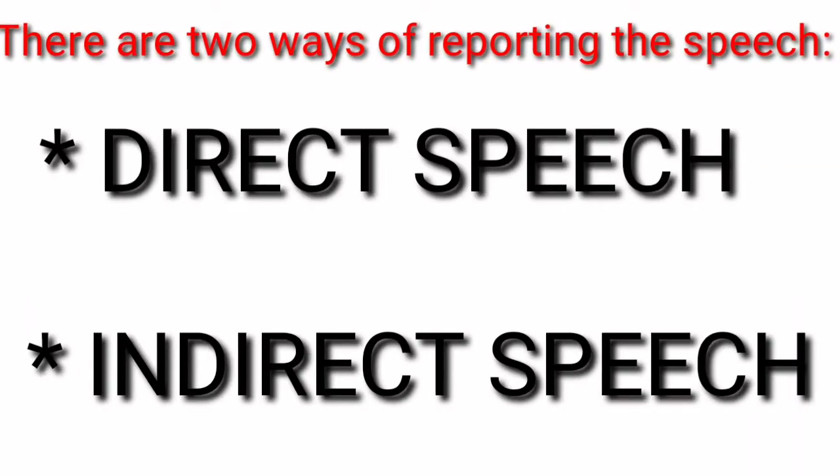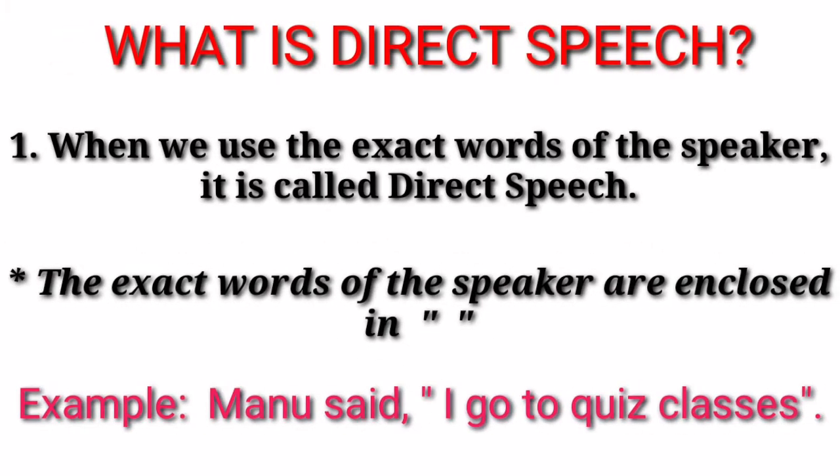There are two ways of reporting speech: direct speech and indirect speech. What is direct speech? When we use the exact words of the speaker, it is called direct speech. The exact words of the speaker are enclosed in double inverted commas. Example: Manu said, "I go to which classes?"